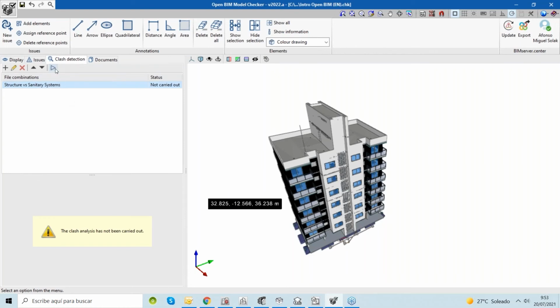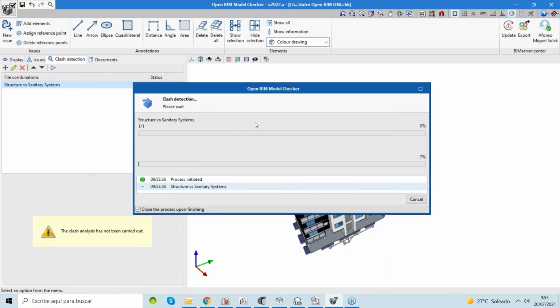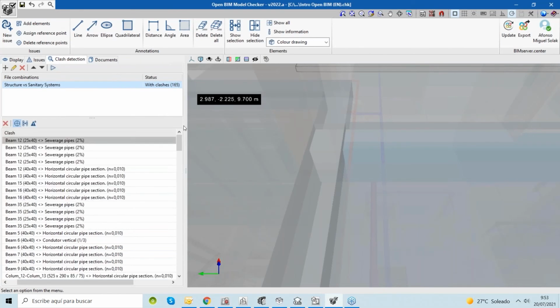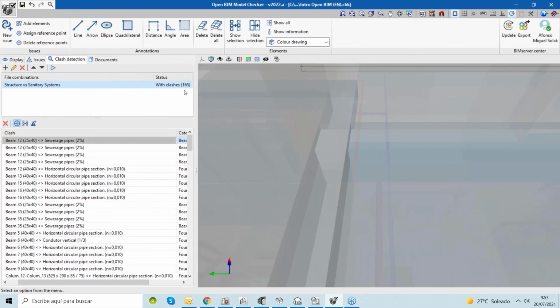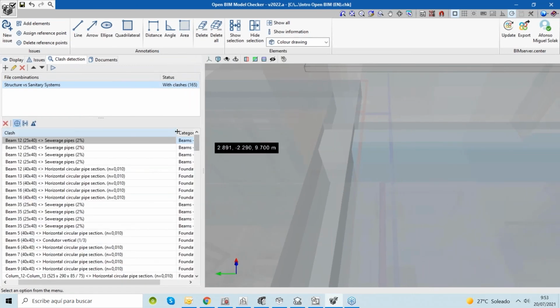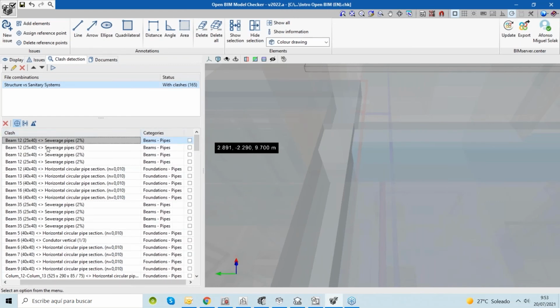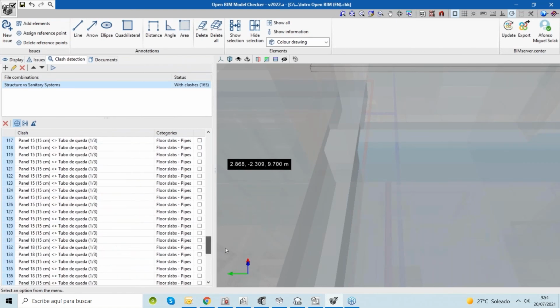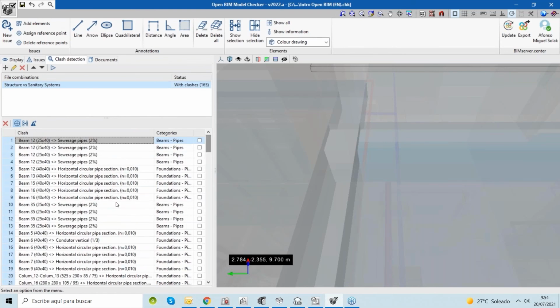By pressing this button here, detect clashes, the software will run this analysis. It's going to be something fast. And in this case, we found 165 different clashes. It means we have 165 situations where part of the model created with the structural model collides with the sanitary system model. Okay, and we can see this list of 165 clashes here. Now we can classify.